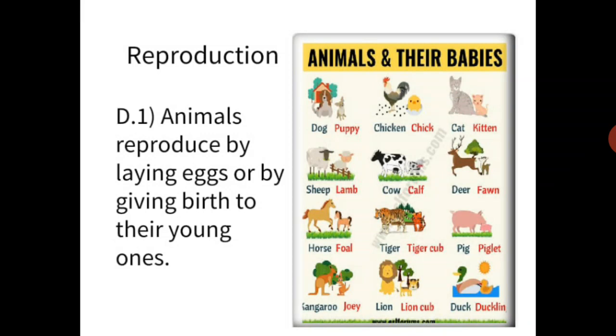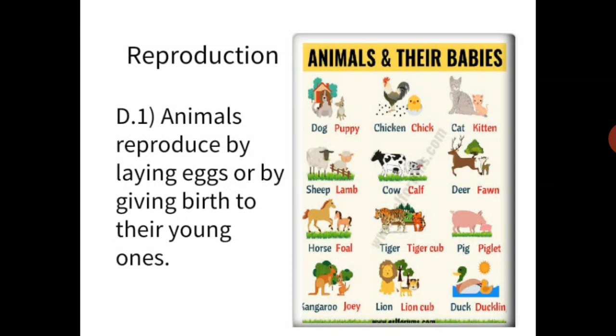Reproduction. Animals reproduce by laying eggs or by giving birth to their young ones. For example, some animals like snakes, fishes and birds lay eggs and their babies hatch. Hatch means come out from these eggs. Have you seen a hen's egg?